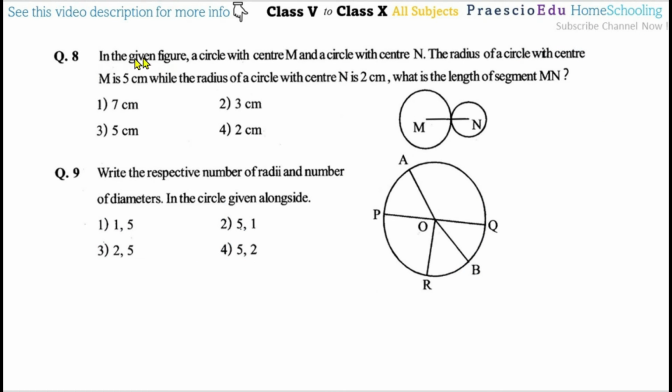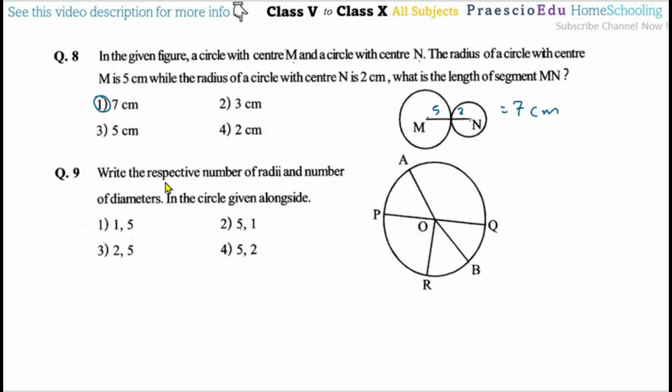Then question number 8, in the given figure, a circle with center M and a circle with center N. The radius of the circle with center M is 5 centimeter, while the radius of the circle with center N is 2 centimeters. What will be the length of the segment MN? So this is the length of the segment we have to calculate, so 5 plus 2, which is 7 centimeters. 7 centimeters is given in option number 1.